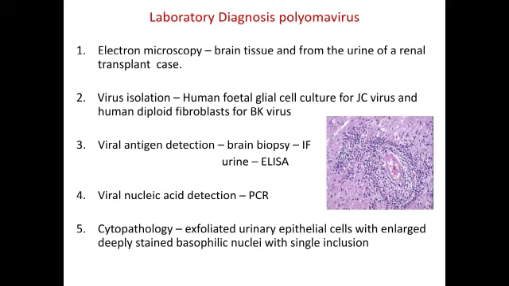Viral isolation is by human fetal glial cell culture for JC virus and human diploid fibroblast for BK virus. Viral antigen detection is done by immunofluorescence and ELISA methods, and viral nucleic acid detection is by PCR. Cytopathology shows exfoliated urinary epithelial cells with enlarged, deeply stained basophilic nuclei with a single inclusion.